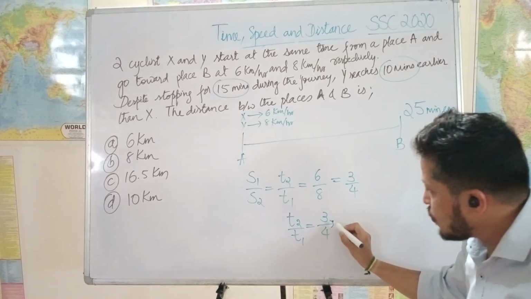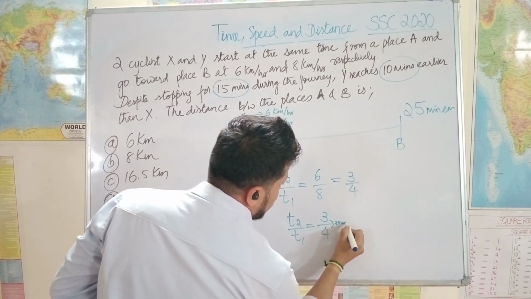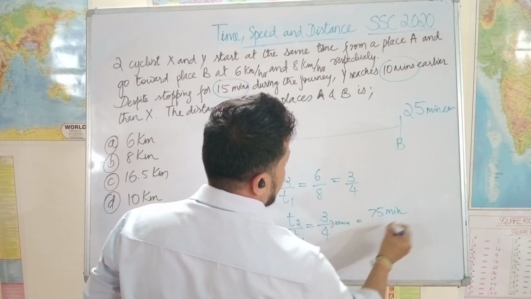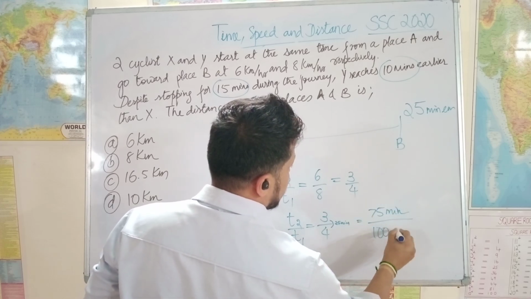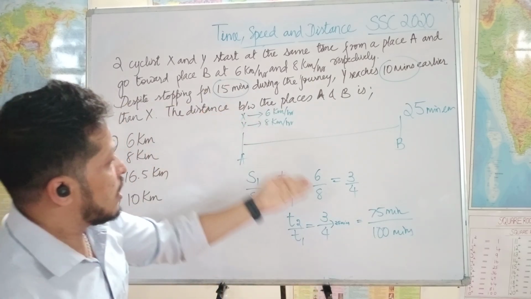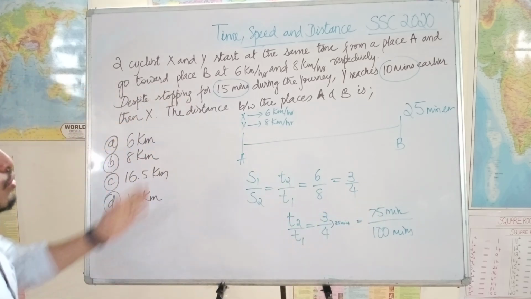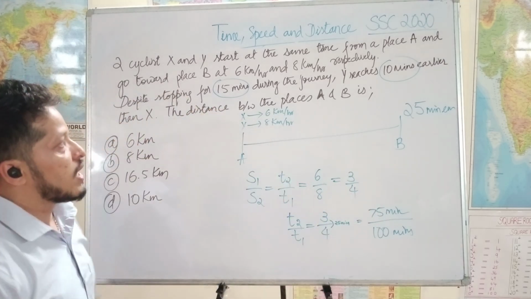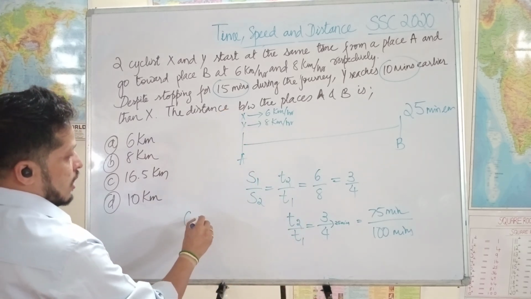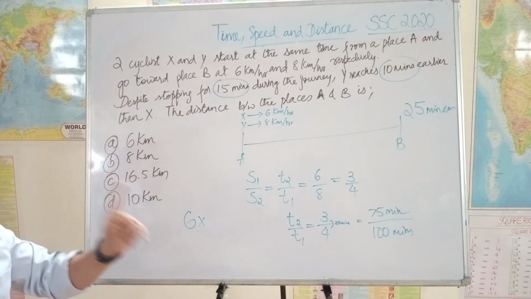Correct? So this 1 unit difference is giving us 25 minutes. That means 3 units is 75 minutes and 4 units is 100 minutes. That means T1, X, took 100 minutes to travel and Y took 75 minutes to travel. So use any one of the cases and you can get the answer. Let's say first one, X with the speed of 6 kilometers, he took T1, 100 minutes. What is 100 minutes? 100 minutes is 1 hour 40 minutes.